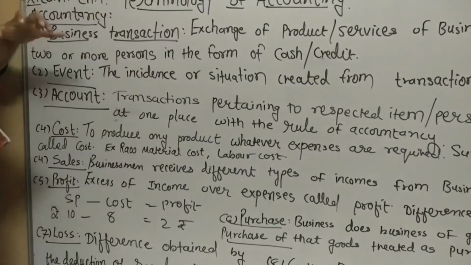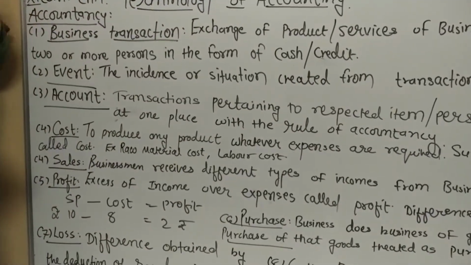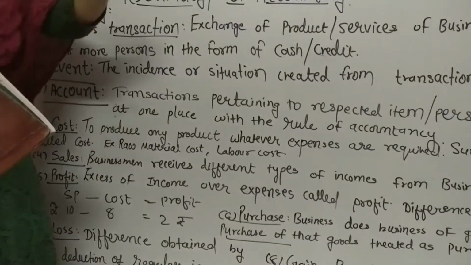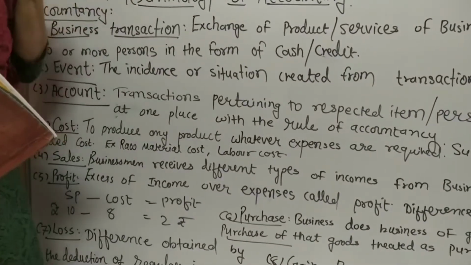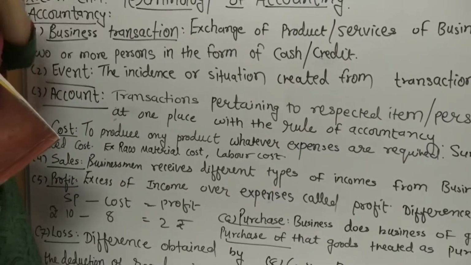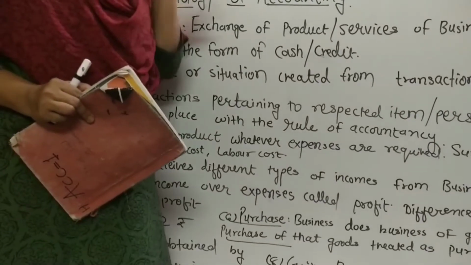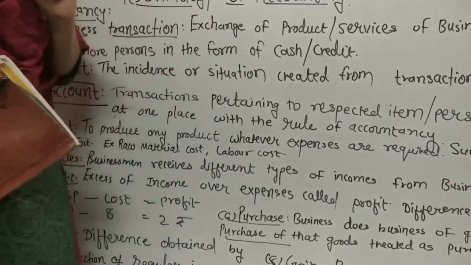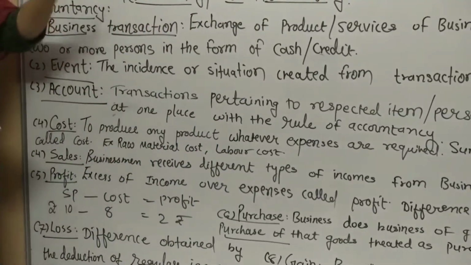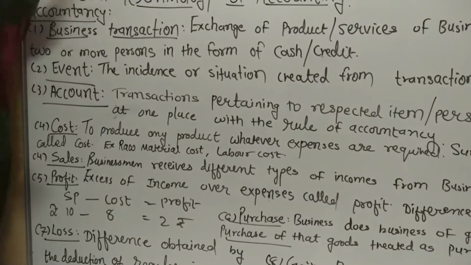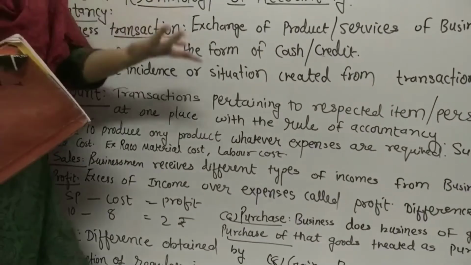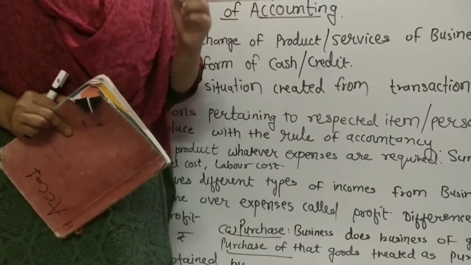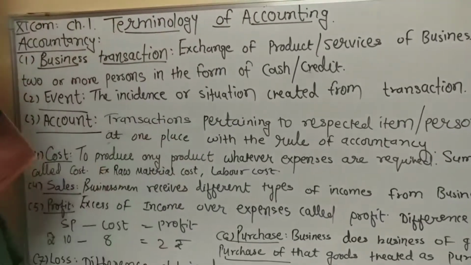Again, one goods I am selling for rupees 10,000. When I sold the goods, 10,000 comes into my business, so that is an income. So here I have the income of 10,000 and I had paid 5,000 rupees. That creation of the transaction, the situation, once I have purchased, once I have sold the goods, that is called an event. Any situation which is connected with the business.